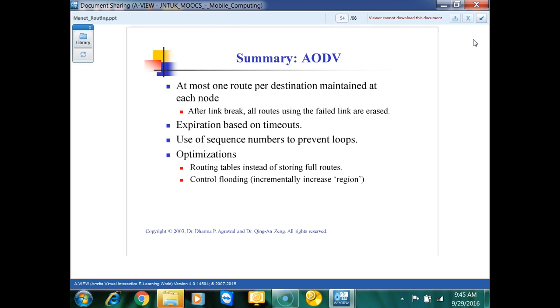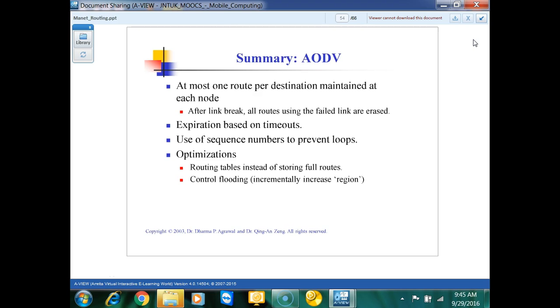The optimization is that we are using routing tables instead of storing full routes. This is the difference between DSR and AODV. In DSR, we store the full route in the data packet itself. That increases network traffic and congestion; data traffic keeps increasing.